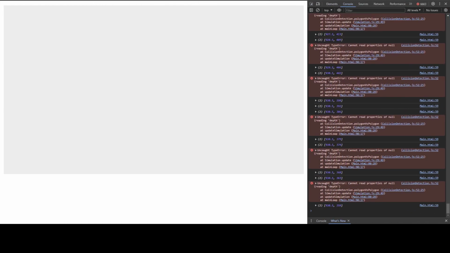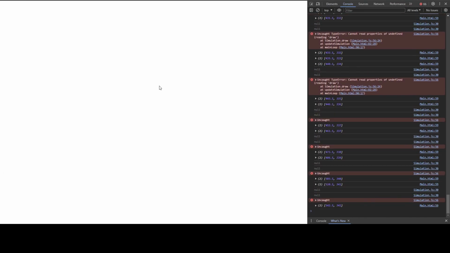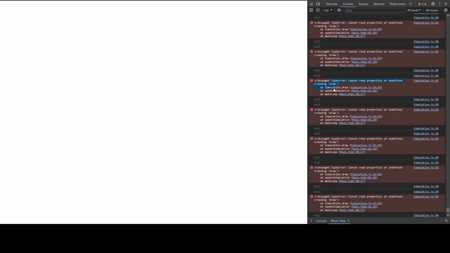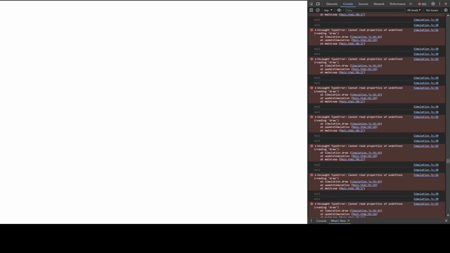Okay, so let's go back to the browser and go again. And there we go, we have another error. And this time it's cannot read properties of undefined, draw, in simulation. This is on line 56. Right. Okay, of course we need to loop there too through the list. Luckily this is an easy fix. I'm just gonna copy this line. Oh, and I forgot it again.